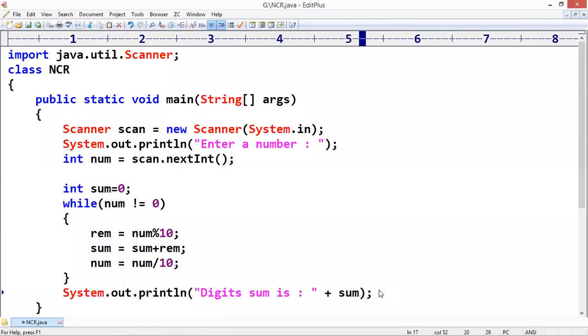Logical questions in all programming languages are the same. When we use the mod operator and the divide operator, how we arrange these things is what we need to learn. That is what improves logical skills. If you are logically strong and keep on practicing logical programs, then you can attempt any technical interview. It's not a big thing, but slowly you have to improve your logical skills. Keep it in mind.